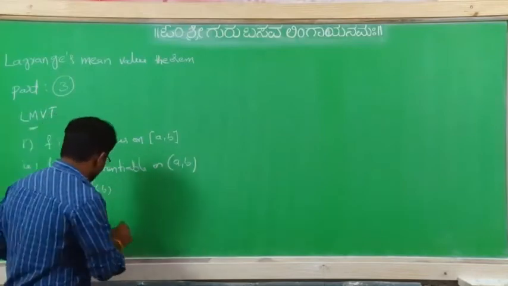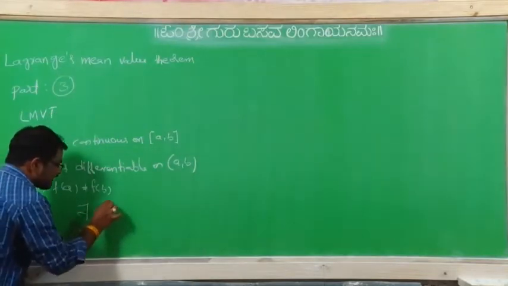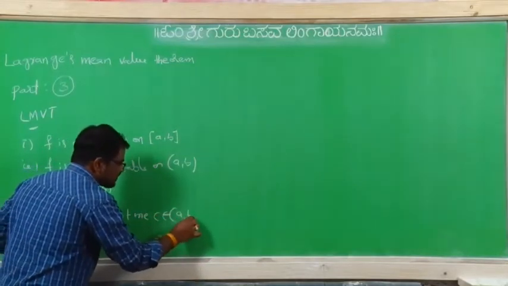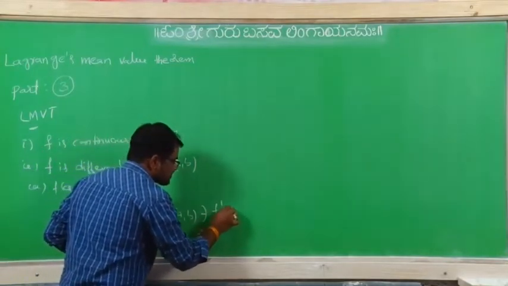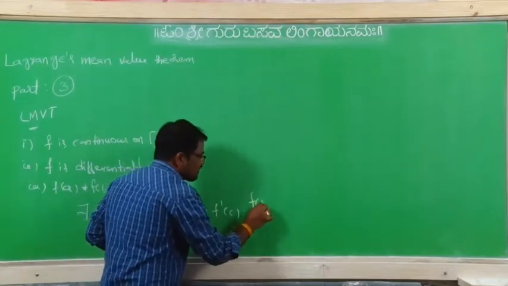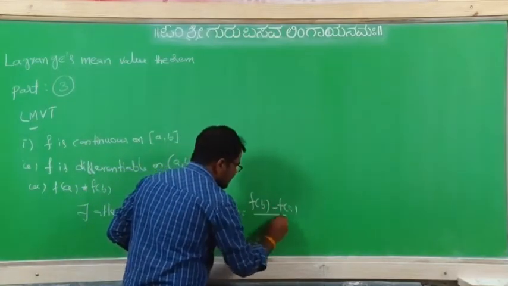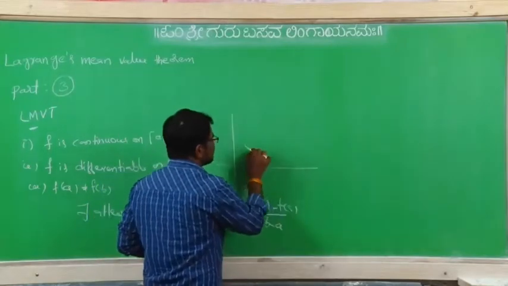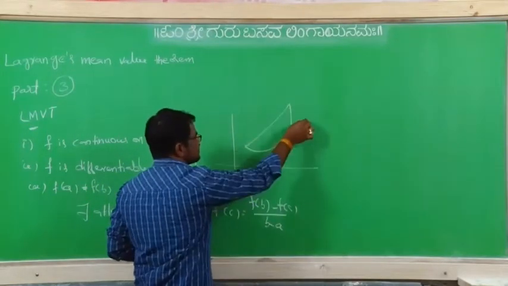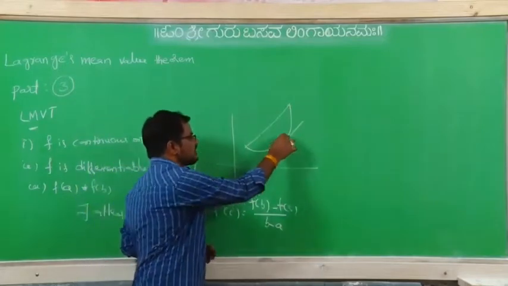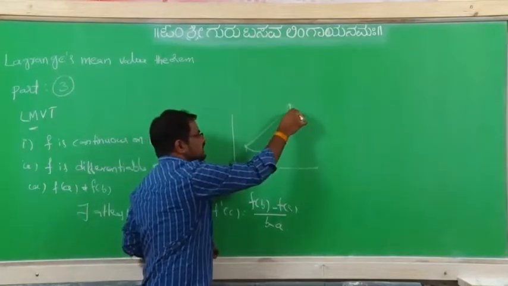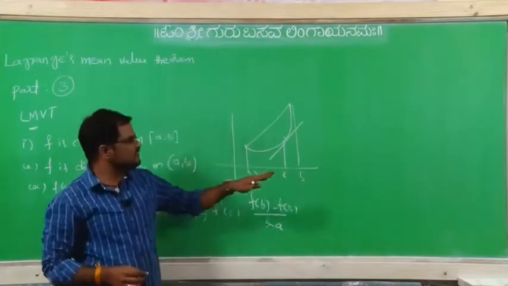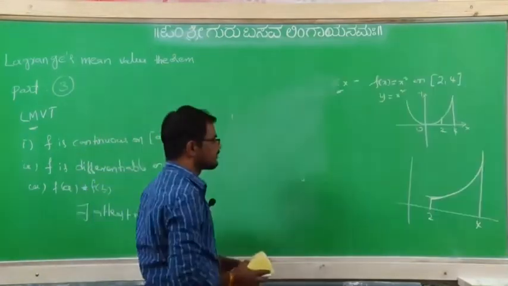Then there exists at least one point c which belongs to (a, b) such that f'(c) equals (f(b) minus f(a)) divided by (b minus a). It means if you take y equal to f(x), one point will be there between a and b. This is c. This tangent is parallel to this chord.